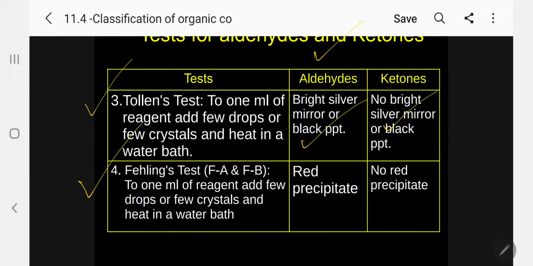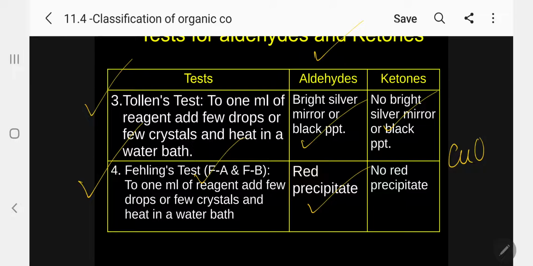The same way, Fehling's reagent or Fehling's test. Fehling's A, Fehling's B. What is Fehling's A? Fehling's A is sodium potassium tartrate and Fehling's B is copper sulfate. Mix equal quantity, 1:1. To 1 ml of this reagent mixture, add a few drops or few crystals and heat in a water bath. As usual, if it is an aldehyde, a red precipitate is formed due to the formation of copper oxide, and no red precipitate shows ketone.